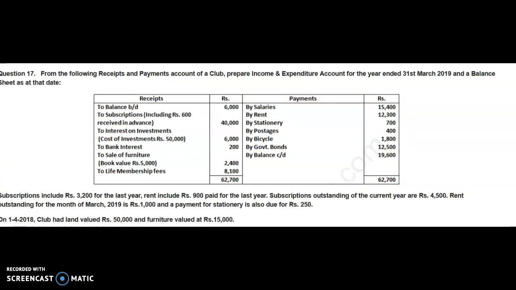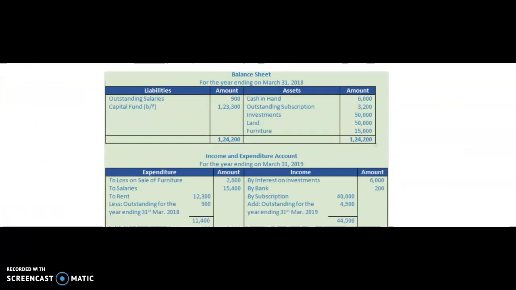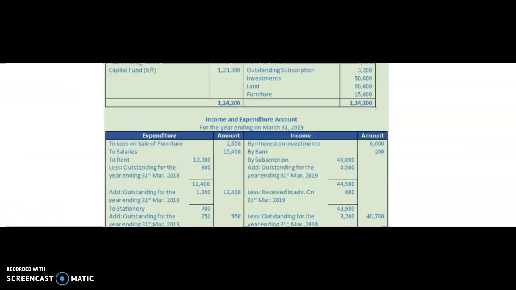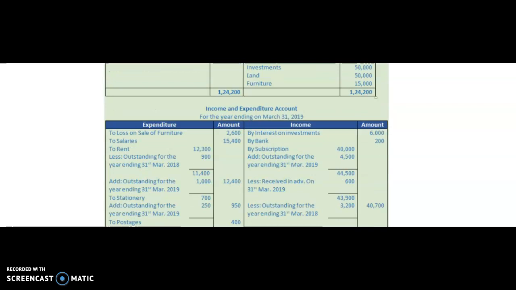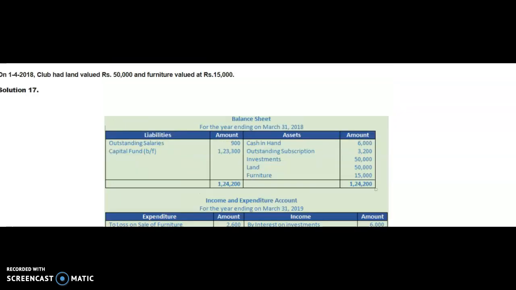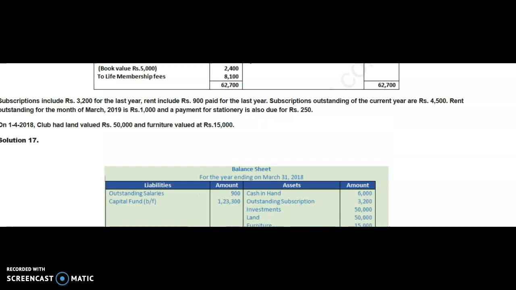Note down, for rent we have an adjustment. Here, rent includes rupees 900 paid for the last year, which means it is outstanding at the beginning of the year. See here, we had written it in the opening balance sheet in the liability side. So that 900 will be subtracted. Outer column 11,400. Further, additional information says that rent outstanding for the month of March 2019 is rupees 1,000.